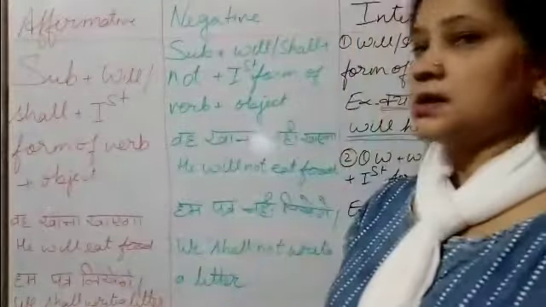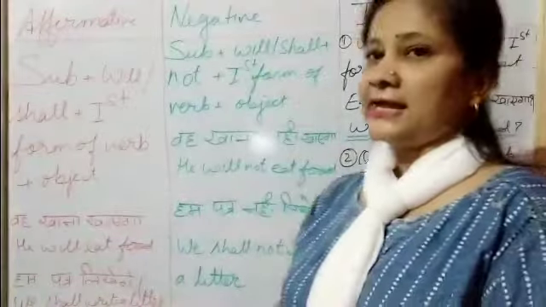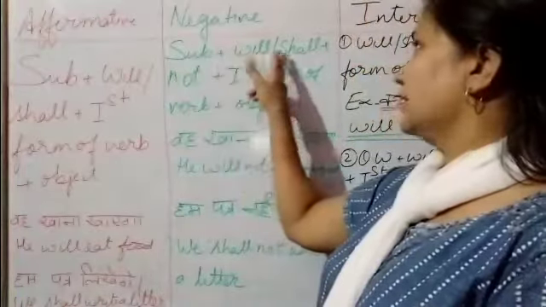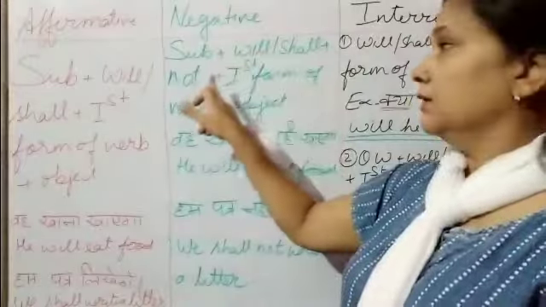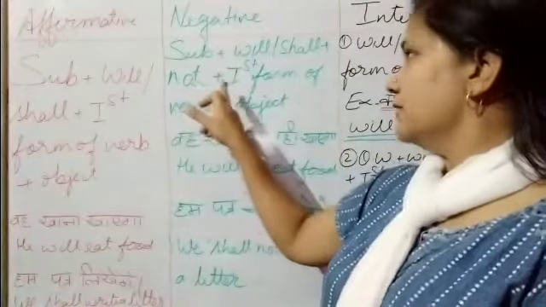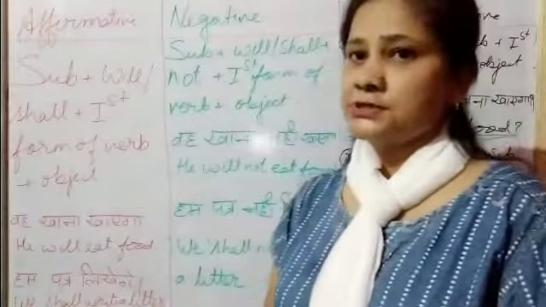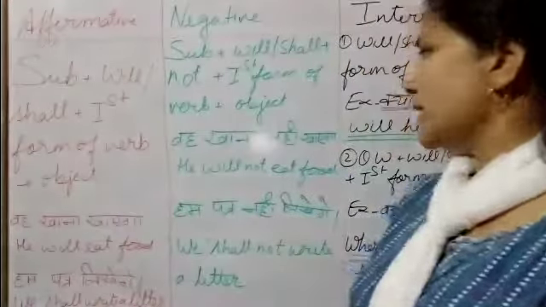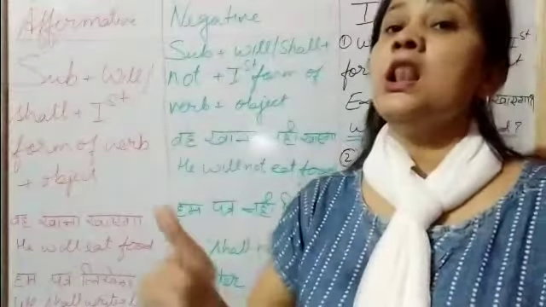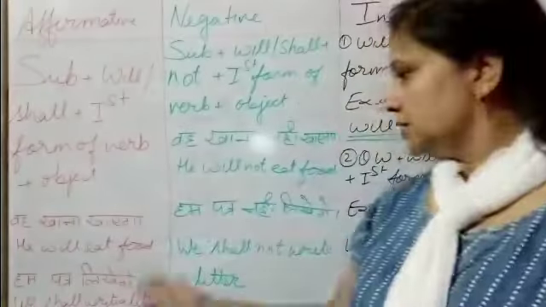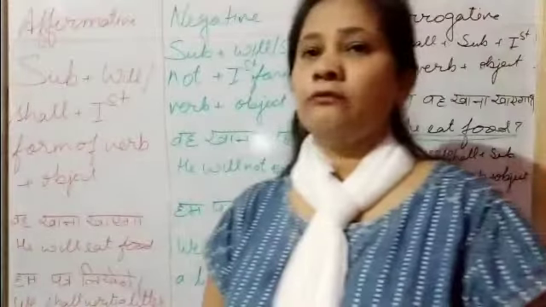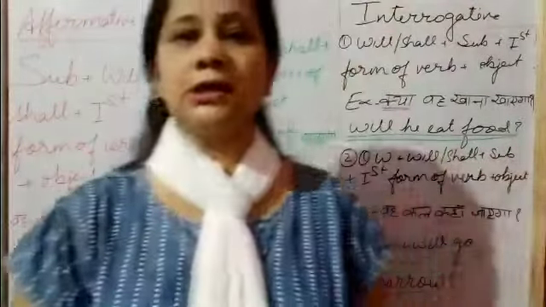We shall write a letter. Now the negative part: subject, will, shall are the helping verbs, we use not with it in negative, first form of the verb and object. The examples are "वह खाना नहीं खाएगा". He will not eat food. "हम पत्र नहीं लिखेंगे". We shall not write a letter.